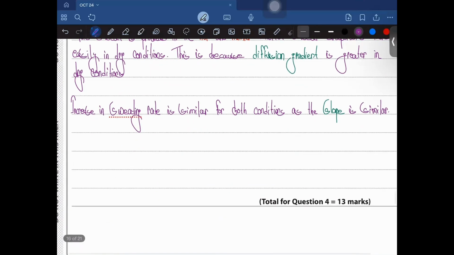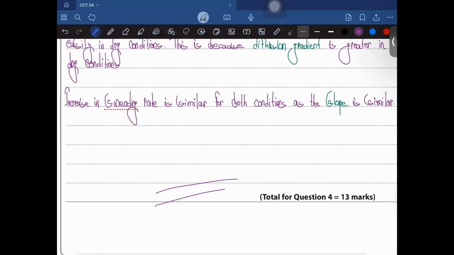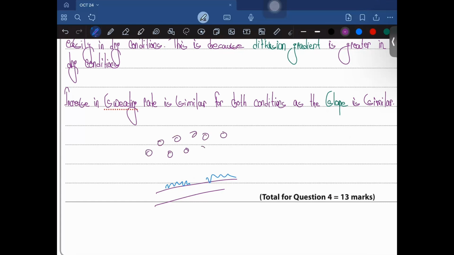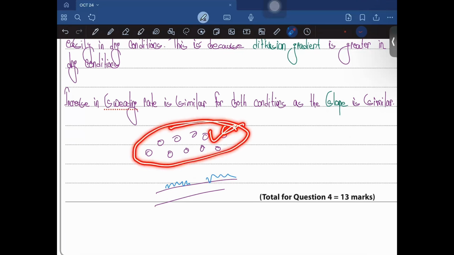Now, suppose this is the surface of the skin of a person, and these are water droplets, right? Now, if the environment has a lot of water present, or if the environment is humid, would this sweat diffuse or evaporate into this air easily? No, right? Because diffusion states that it needs to go from higher concentration to lower concentration, and if the water present over here is in higher concentration than this, then the diffusion gradient is going to be less,